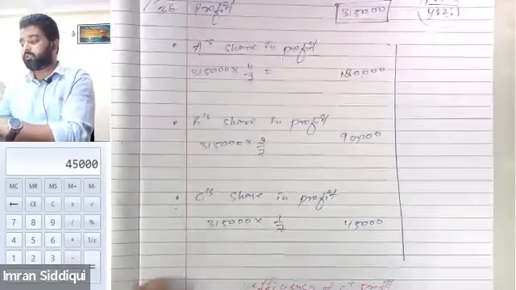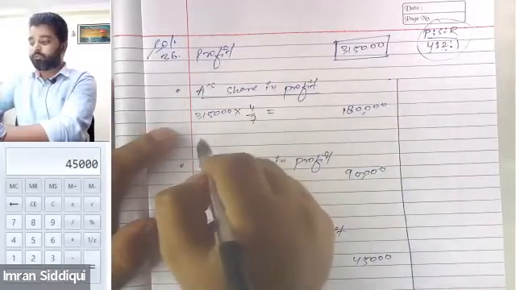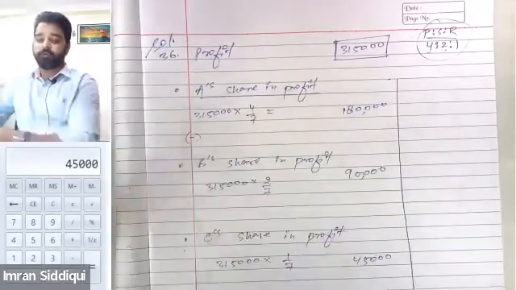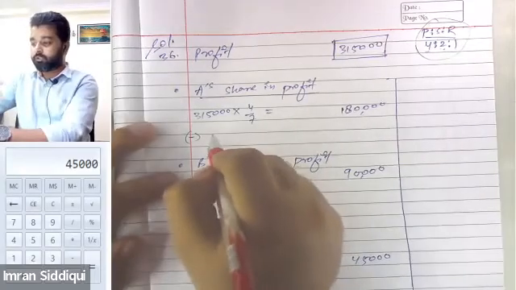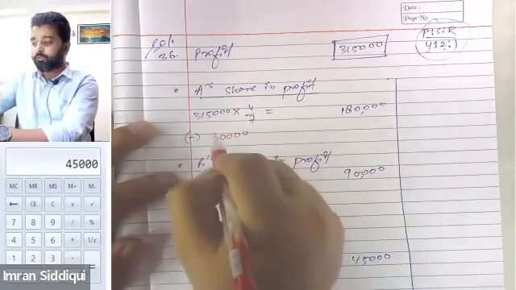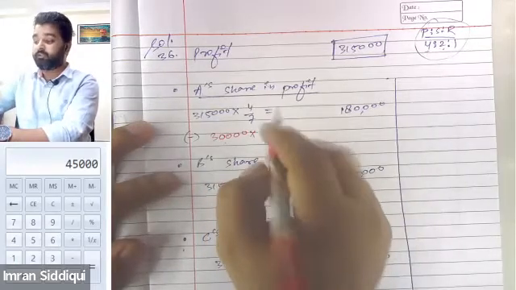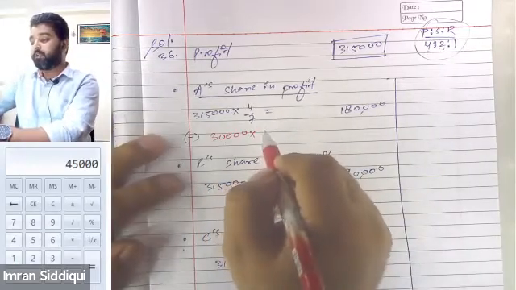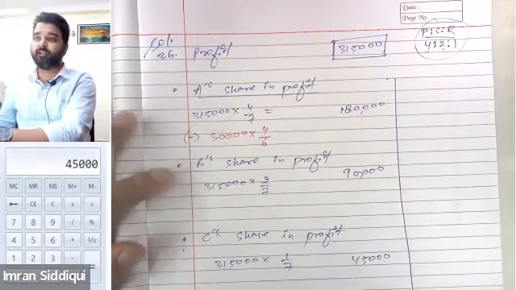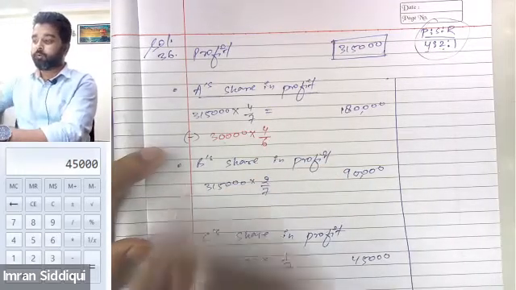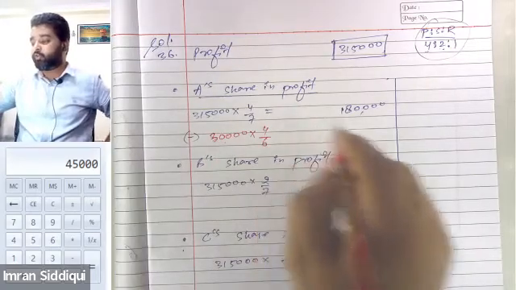Now see, 4:2 of 30,000. Mr. A will be bearing 4/6. The loss that Mr. A will bear will be 30,000 into 4/6.